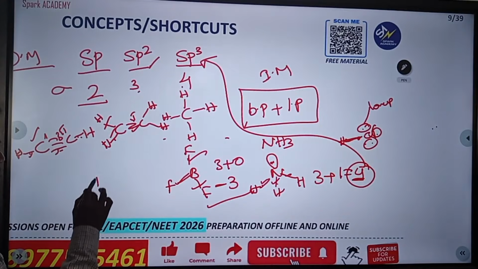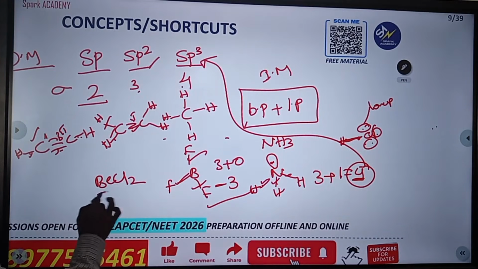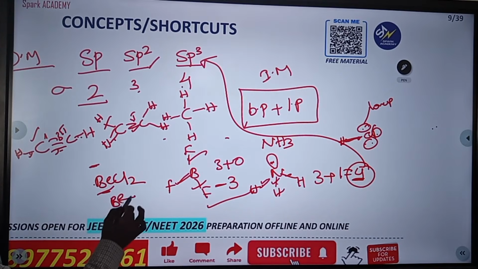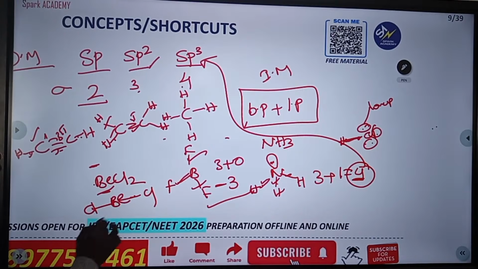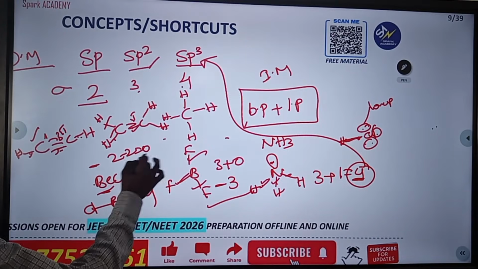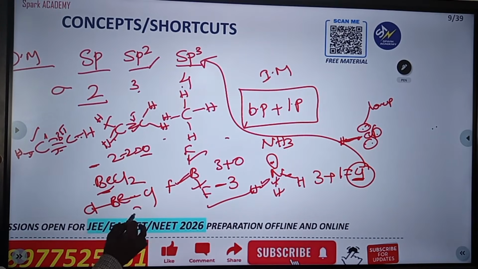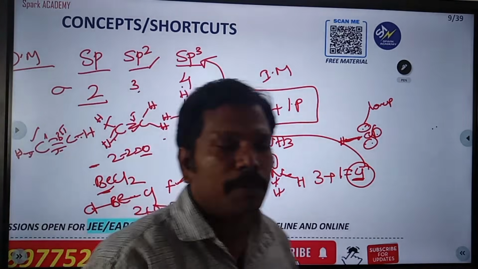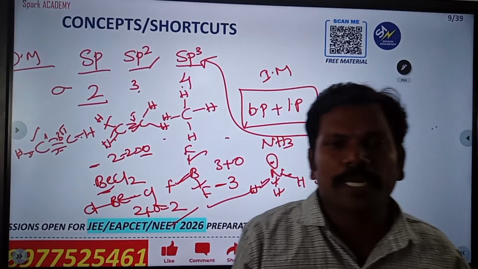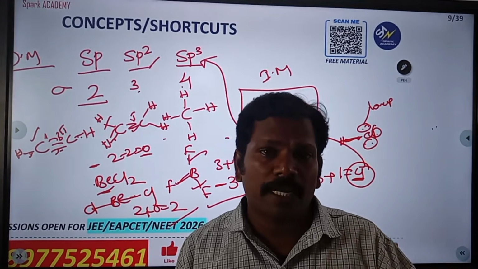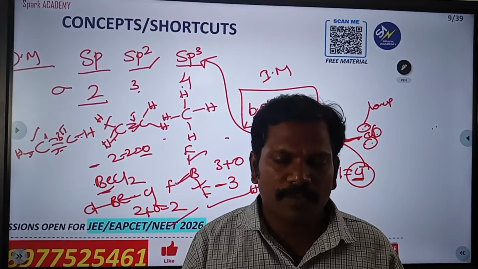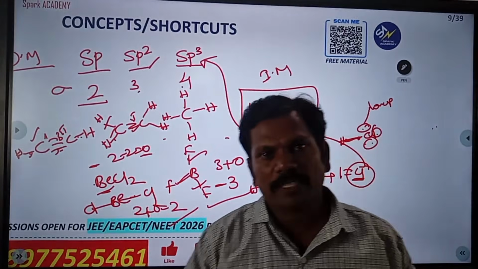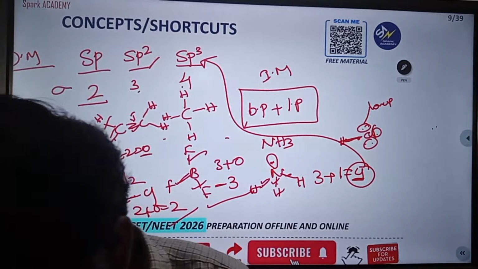And another one is BeCl2. Beryllium is in the second group, so the two chlorines have reacted. For the second group, 2 minus 2 gives 0, so 0 lone pairs and bond pairs are 2. 2 plus 0, you will get 2. The answer is sp hybridization. So you have to practice this type of questions. If it is an organic molecule, calculate that way, and if it is an inorganic molecule, calculate the number of bond pairs plus the number of lone pairs. Clear?